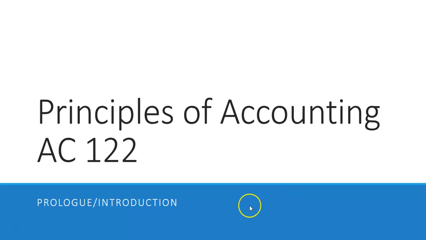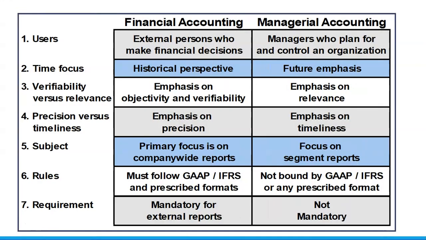Principles of Accounting 2. This is the prologue or introduction to the textbook. So the first part of the textbook has some information about how the textbook is going to go and content we're going to cover within the course. So what we're looking at in this class is managerial accounting. Principles of Accounting 1 covers financial accounting principles, and Principles of Accounting 2 covers managerial accounting principles.